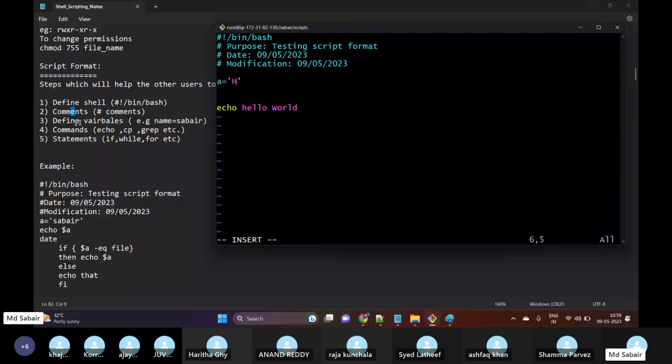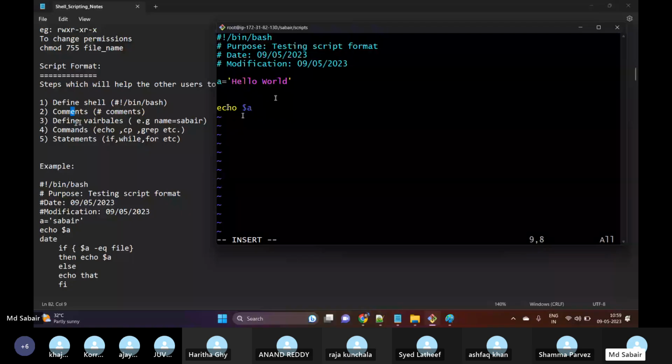And here I'm trying to call my variable. How do we call any variable? We need to use $a, the dollar symbol and then the variable name. So a is my variable name and hello world is my content, which I have stored inside my container, I mean inside my variable a. Then I'm using the command echo, and I am calling my variable with the name $a. If you want to call any variable, we need to use the dollar symbol.